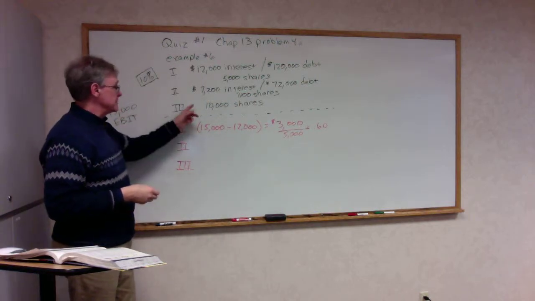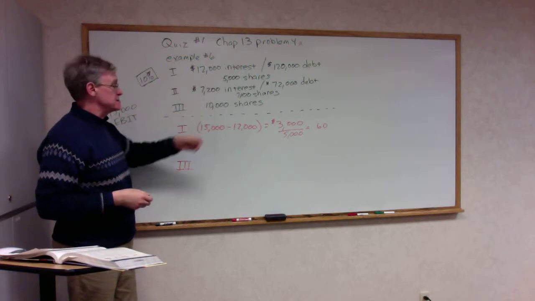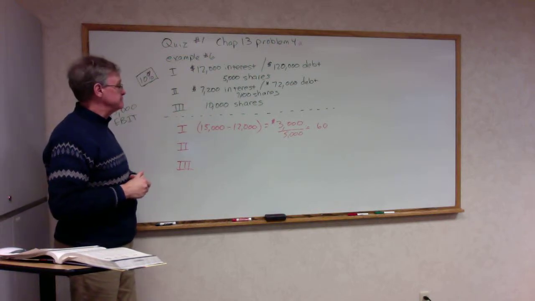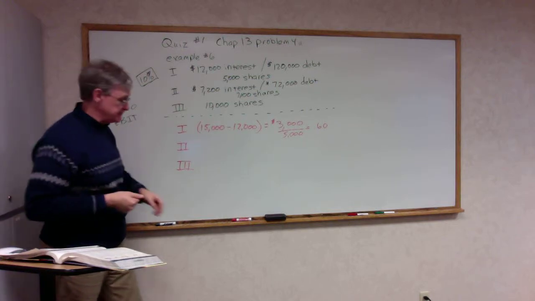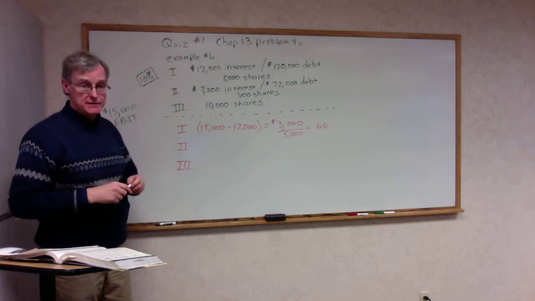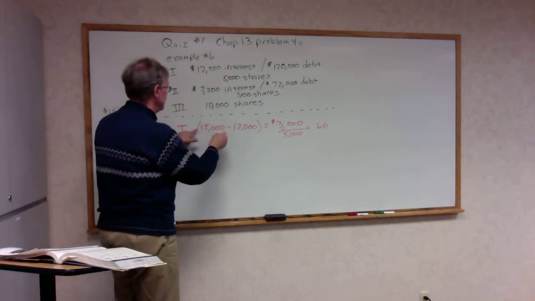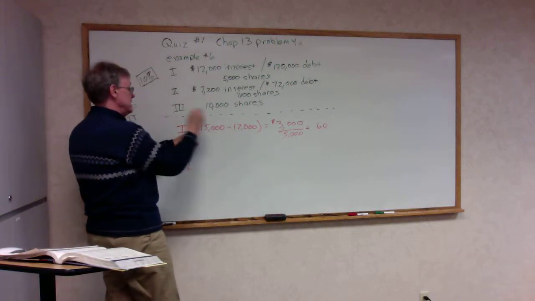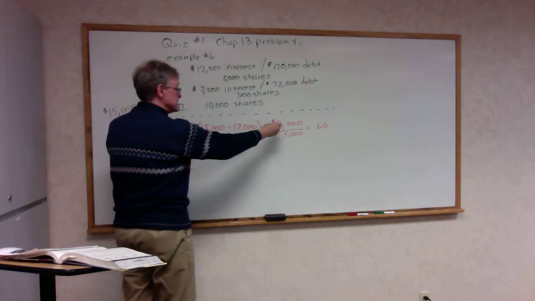And option 3, all equity, no debt, we have 10,000 shares, and all of them use $15,000 as EBIT. Earnings per share for number 1 is $15,000 EBIT minus the interest of $12,000, which gives us $3,000.